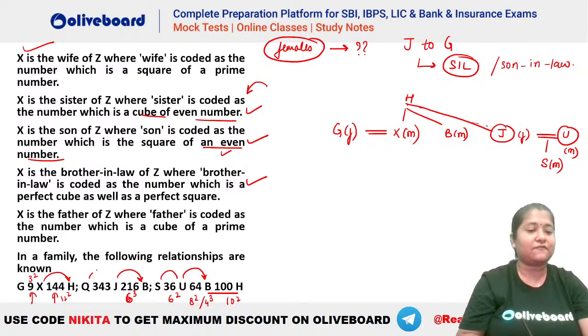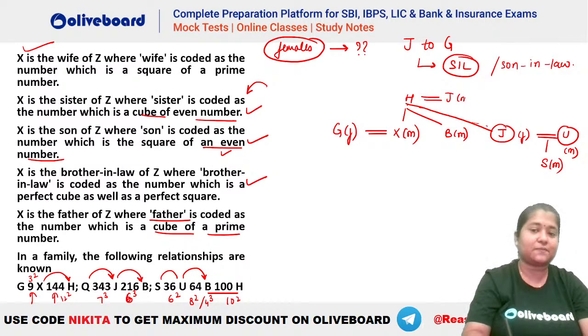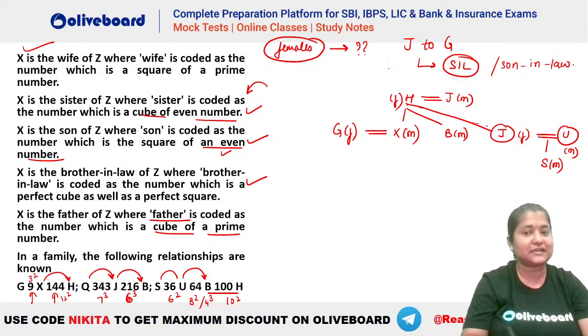And finally we have Q343. 343 is 7 cube, isn't it? So this is a cube of a prime number. When we have cube of a prime number, we are saying the relation is father. So J has to be the father of B. If J is the father of B, then J has to be a male person and H has to be a female person, something like this. So the situation will be something like this.